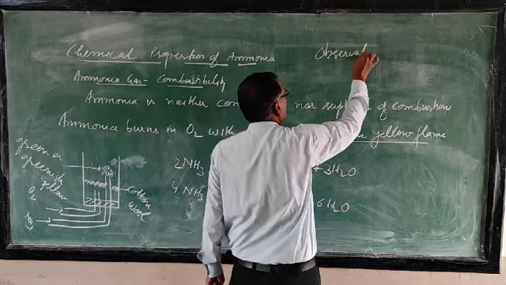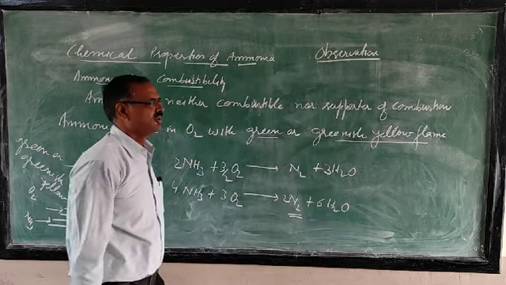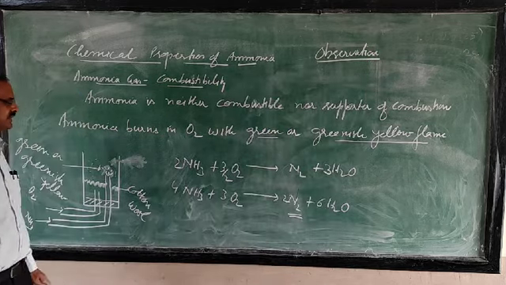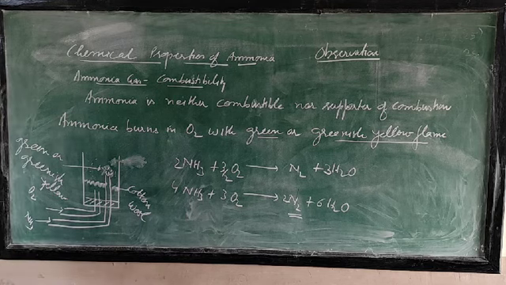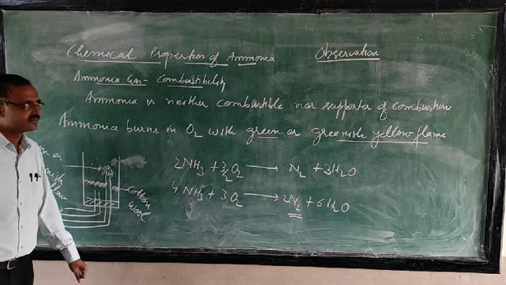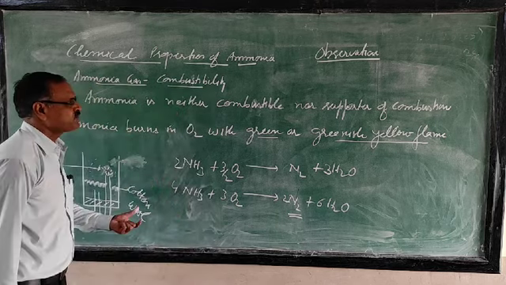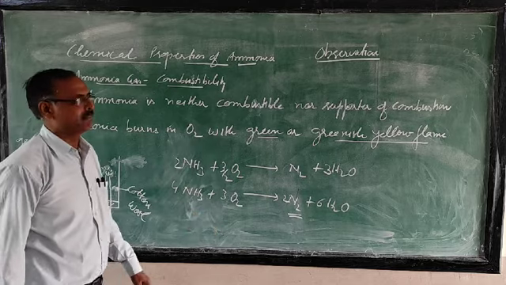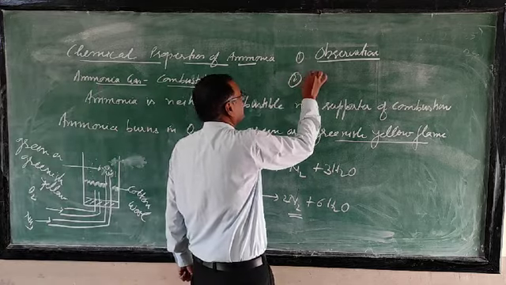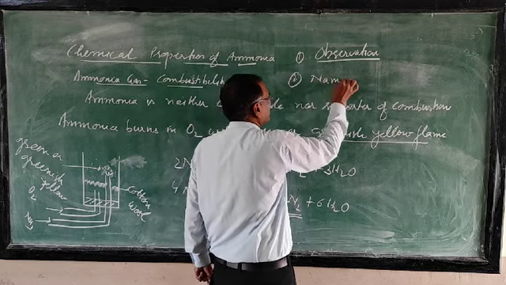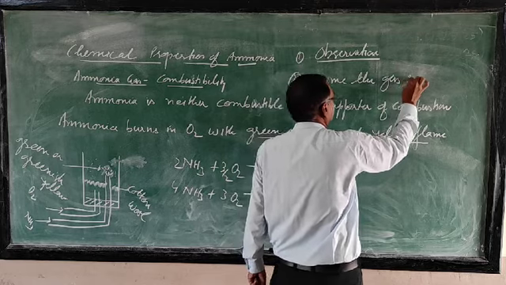If the observation is asked to you, what will you write? What do you observe when ammonia burns in oxygen? You will write that ammonia burns in oxygen with a green or greenish yellow flame. Then a second question can be asked to you: name the gas released.